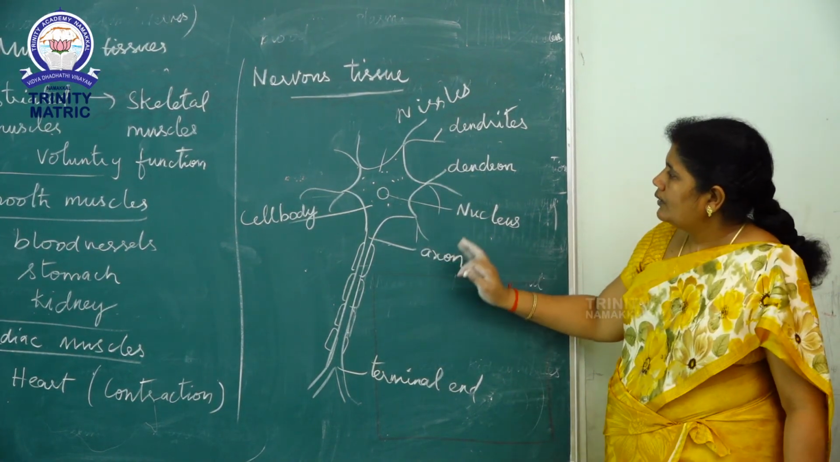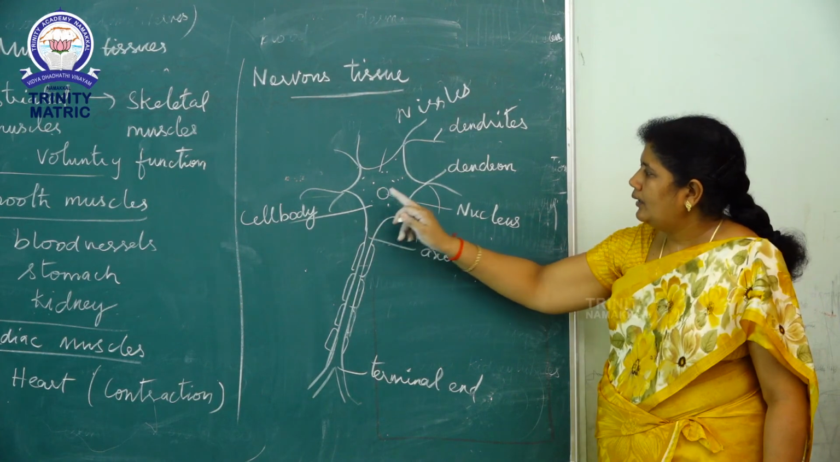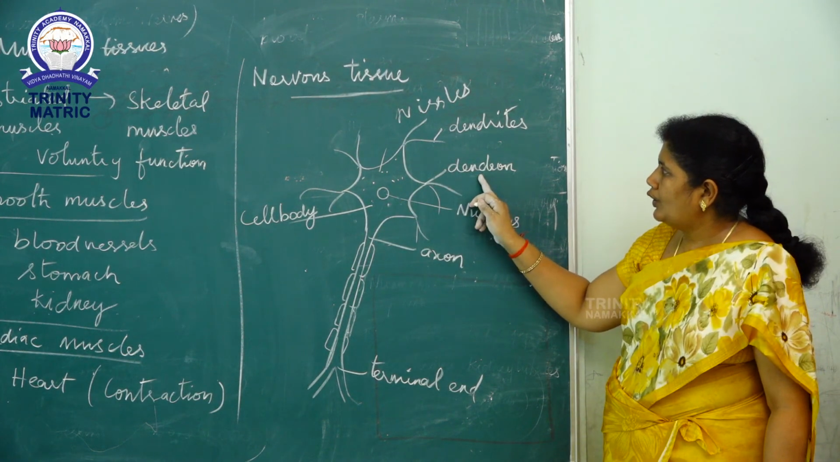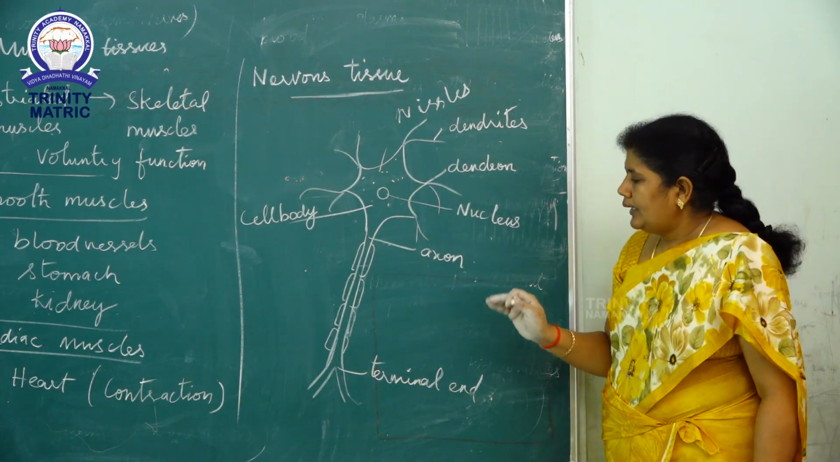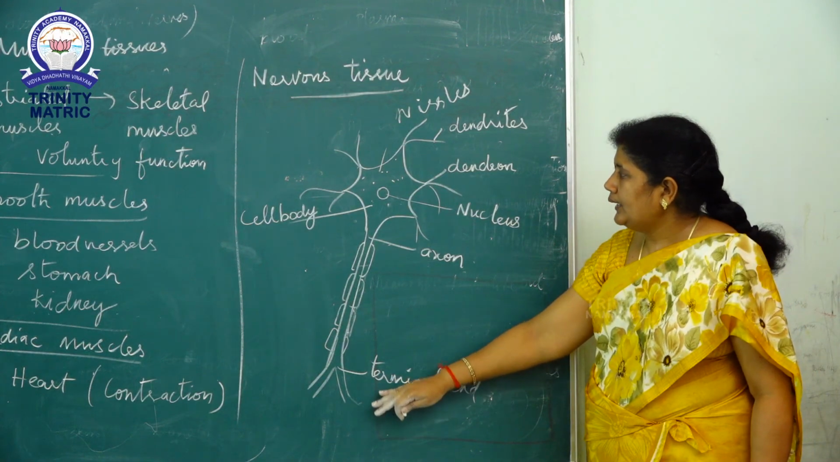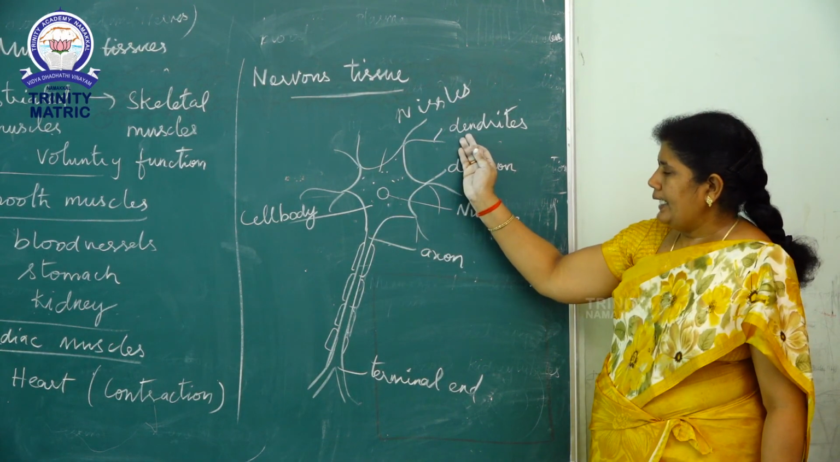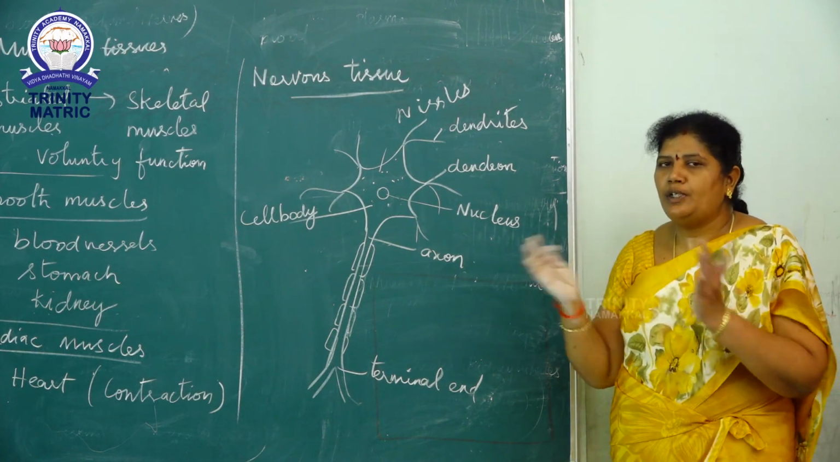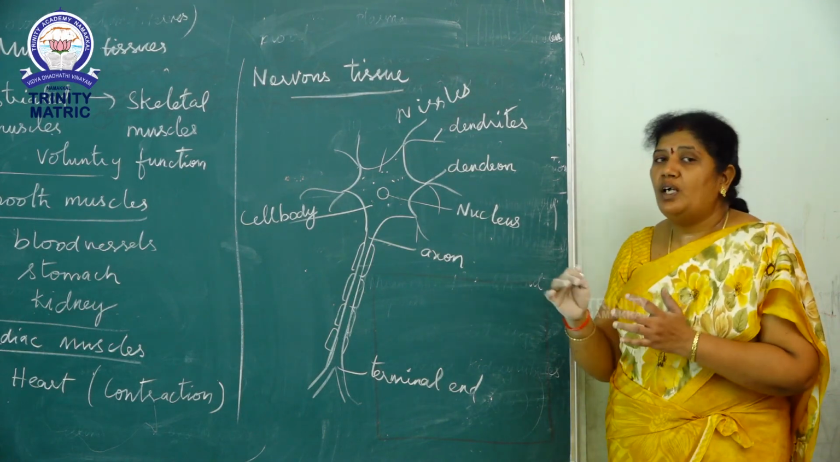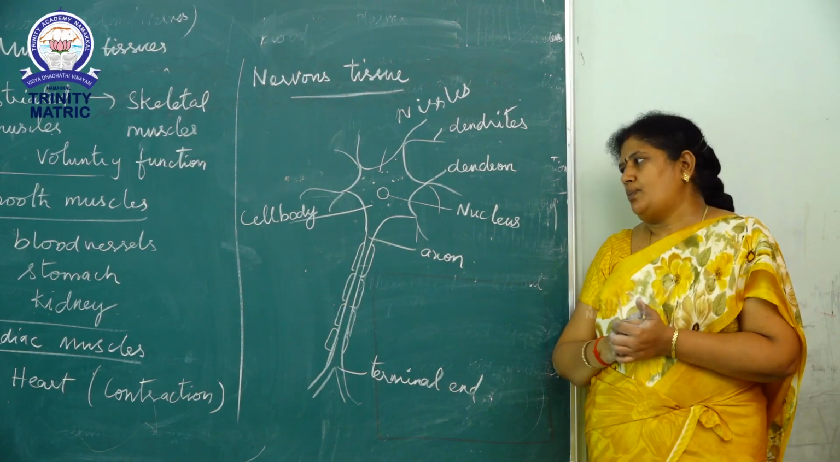What are the parts? First, cell body, nucleus, dendron and dendrites. The nerve impulse passes through the terminal dendrites and transmits the stimulus to the brain and spinal cord.